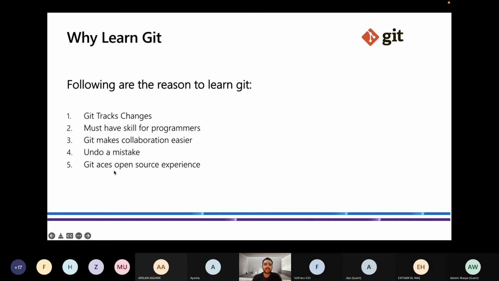The fifth point is Git aces your open source experience. If you are new to open source and you want to contribute to open source, like I have told you all about the internships in open source, then this is a must skill to learn. Without this, you cannot contribute to open source, in the sense that you will not be able to look into a repository or make changes, or know who made a change and what a function is doing. So Git is something that will definitely give a boost to your open source experience.